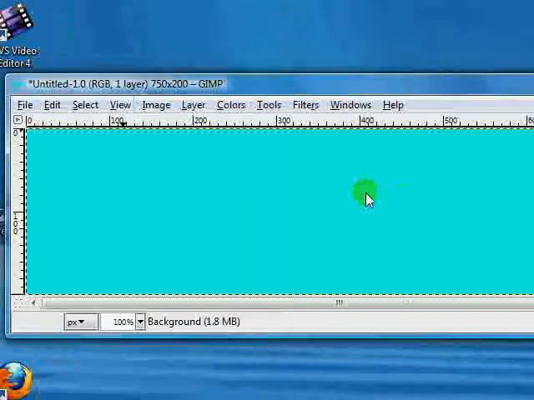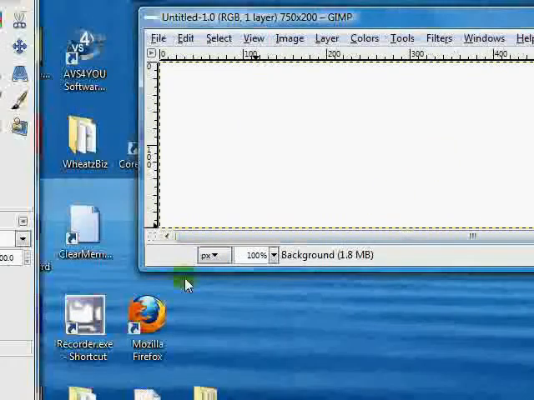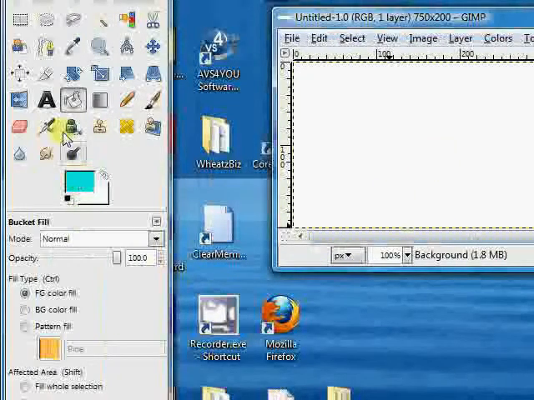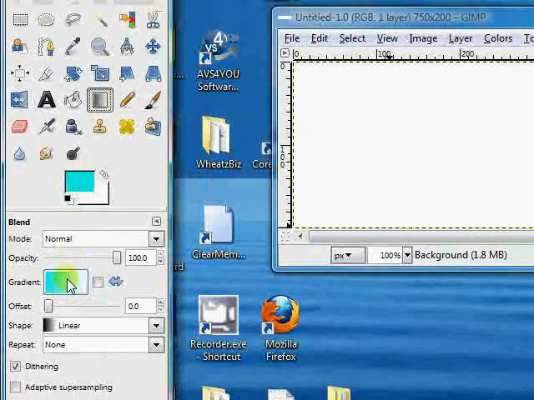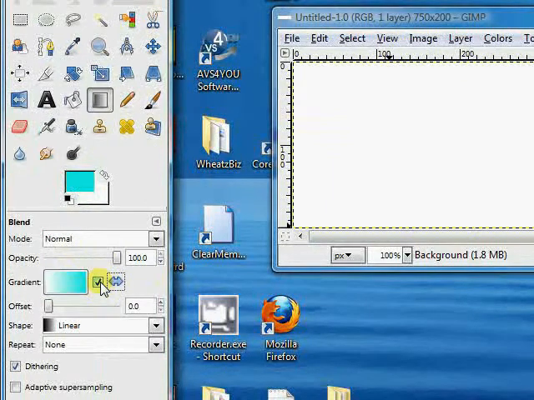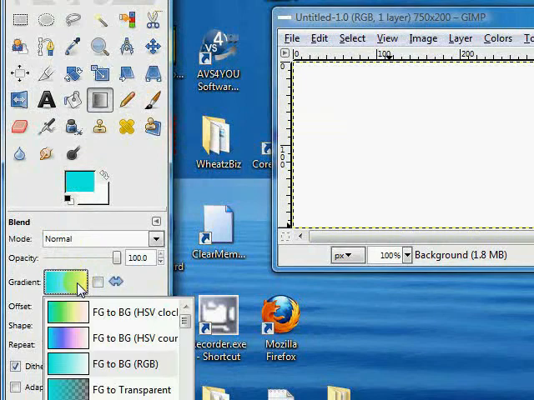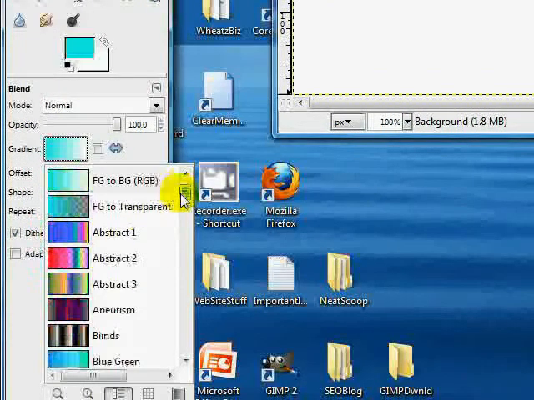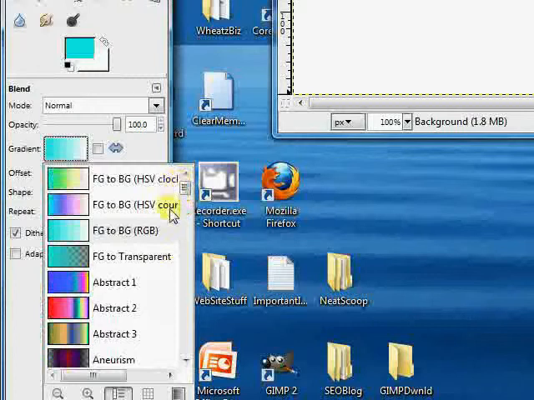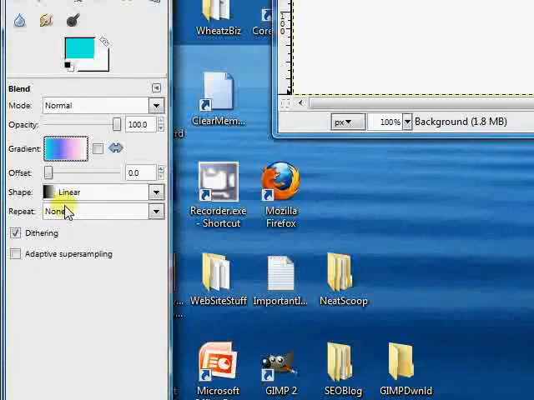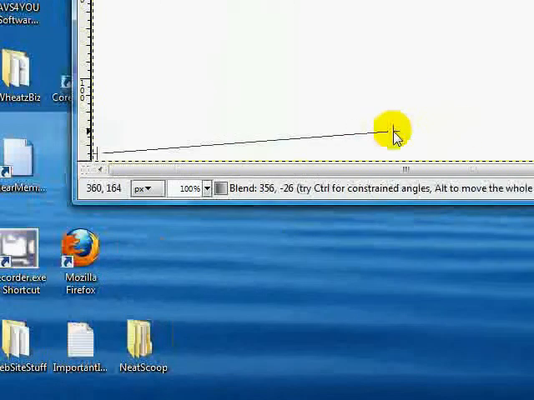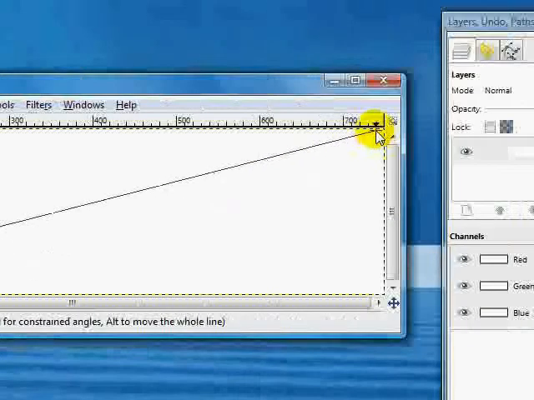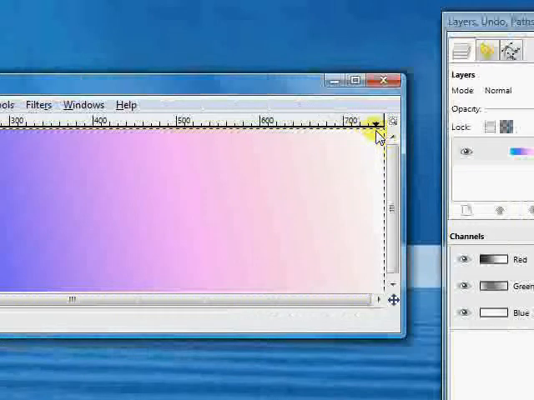And then let's go over and work with the gradient tool, and that is this one. And now what we can do is put a gradient on. And in this case, we have a light blue gradient. We can open this up, and we have quite a selection here. If we want to use, we can try this one. And then what you do is you click and drag. We can do it at an angle and get that. We can hit Control Z. We can go this direction.